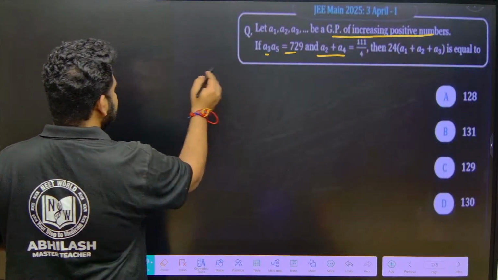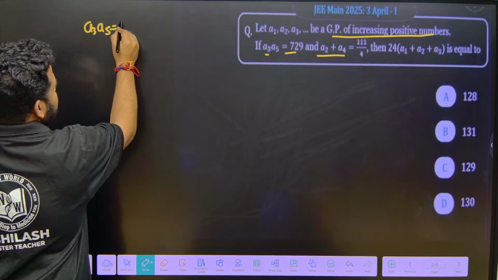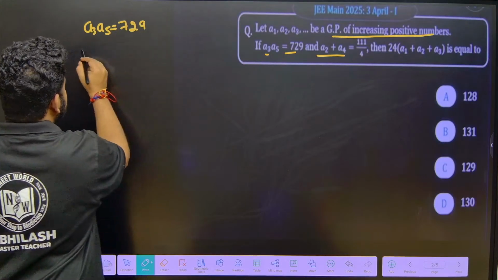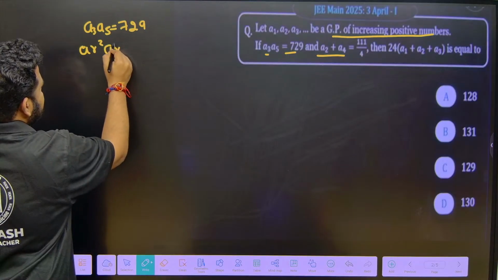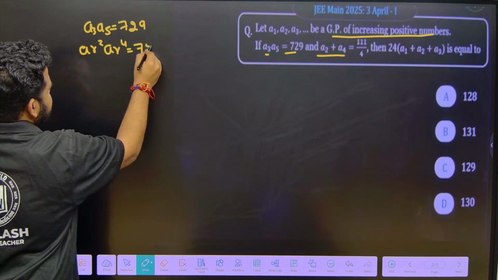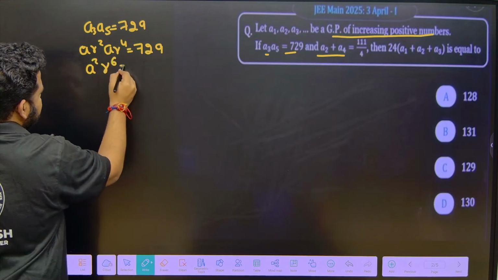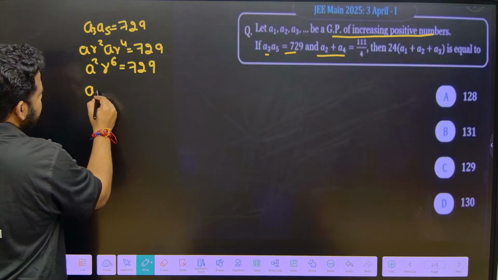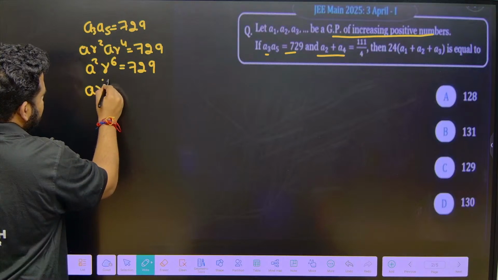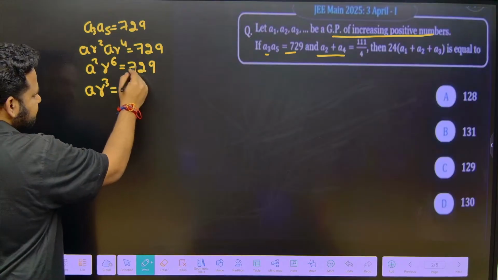So what we can do here, friends, is take A3 times A5, which is equal to 729. A3 is AR squared, and A5 is AR to the power of 4. If I multiply these, I get A squared R to the power of 6 is equal to 729. If I take the square root on both sides, this becomes A R cubed is equal to 27, since the square root of 729 is 27.